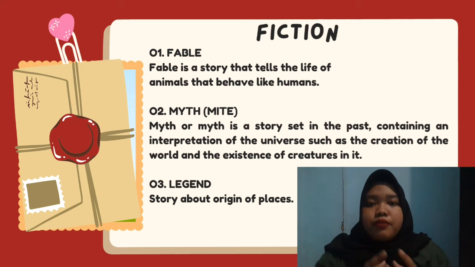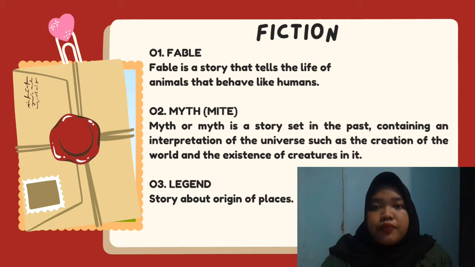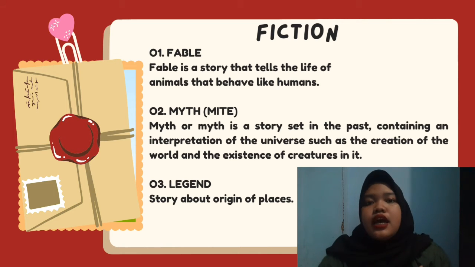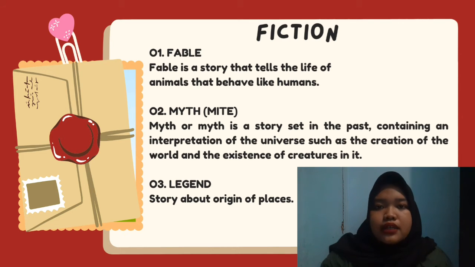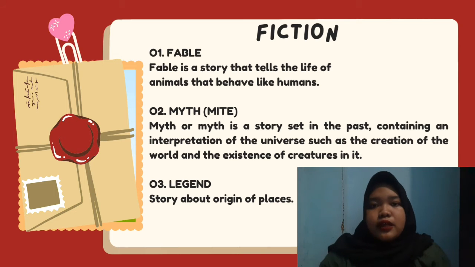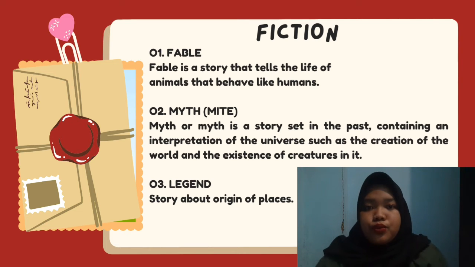Okay, second, about myth. Myth is a story set in the past time containing interpretations of the universe, such as the creation of the world and existence interpretations in it, such as Ande Ande Lumut or Timun Mas or Joko Tingkir, just like that. And the third is about legends, the story of the origin of places, such as the story of Borobudur or Prambanan Temple, Lawang Sewu, Toba Lake, and Tangkuban Perahu.